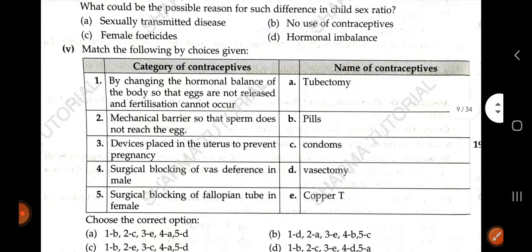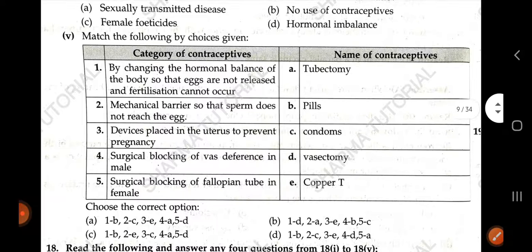Now let us solve the last question. The last question is to match the following by the choices given. So we have to match the following. The first group is the category of contraceptive and the second is the name of the contraceptive which is used. The first is by changing the hormonal balance of the body, so the eggs are not released and fertilization cannot occur. So what would change the hormonal balance? Option B, pills, would be able to change the hormonal balance. So 1 matches with B.